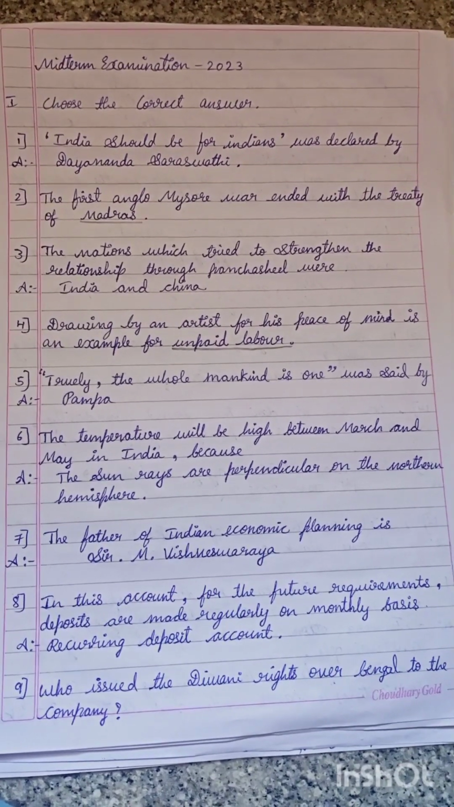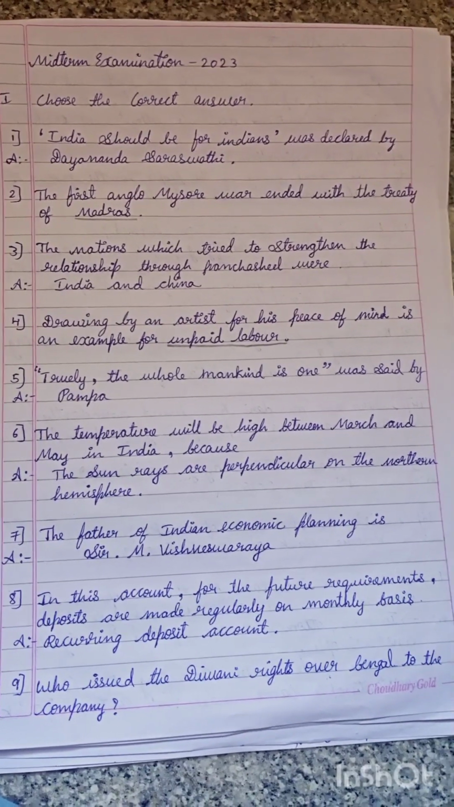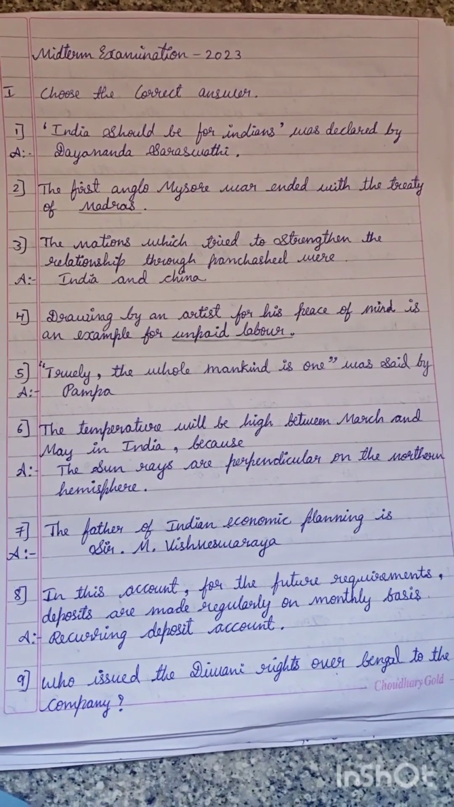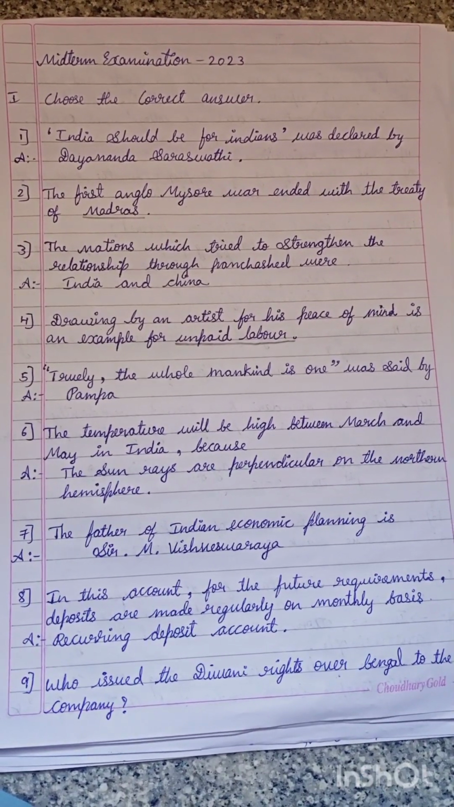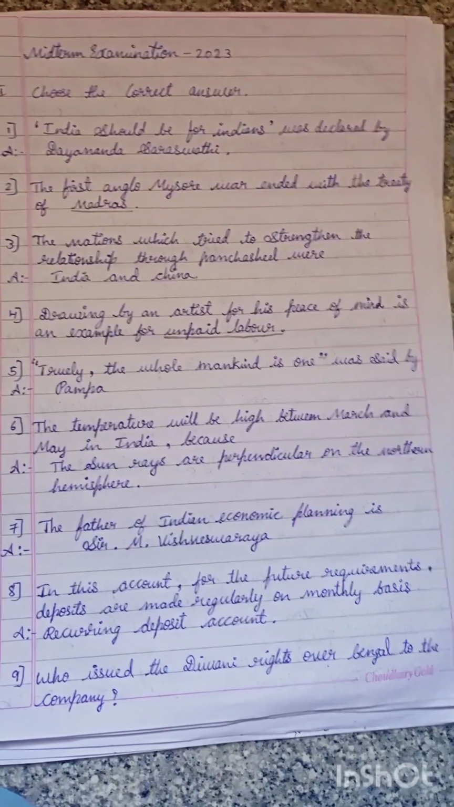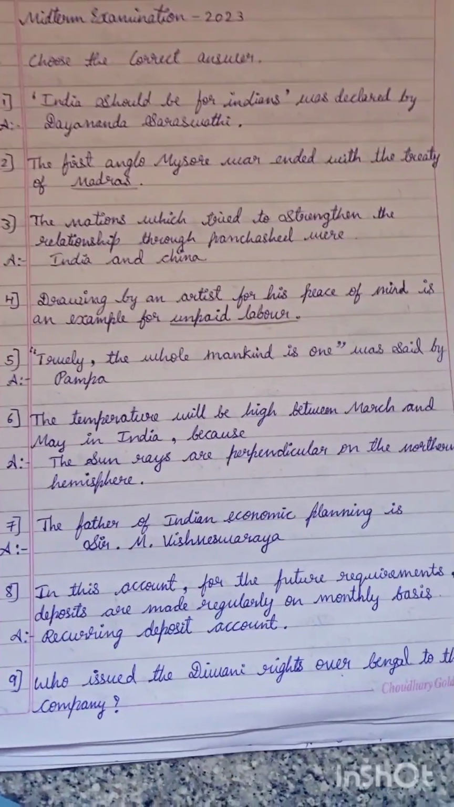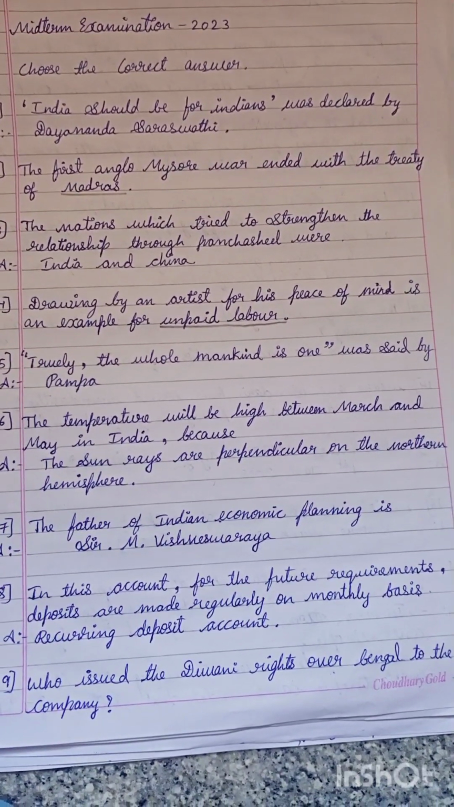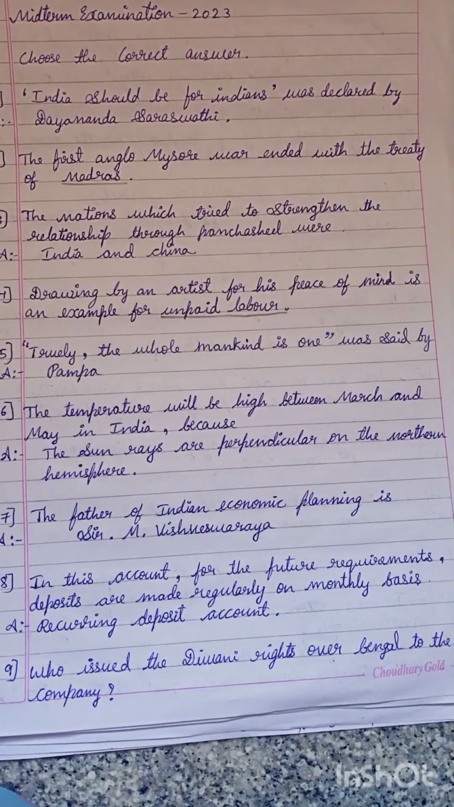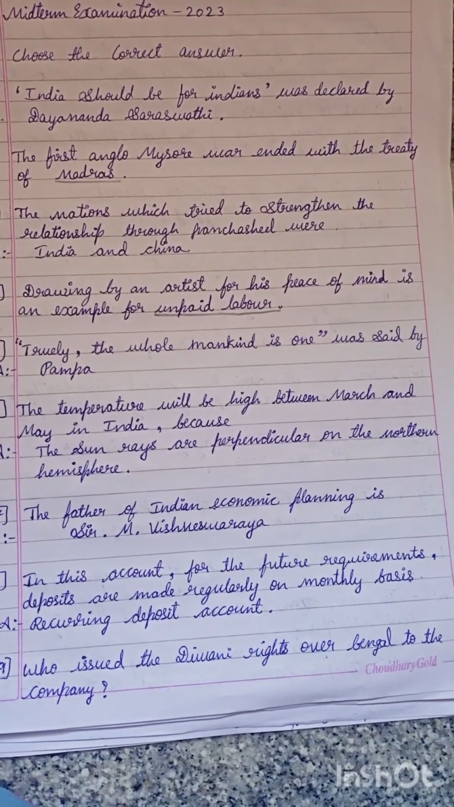Drawing by an artist for his peace of mind is an example for unpaid labor. Truly the whole mankind is one, was said by Pampa. The temperature will be high between March and May in India because the sun rays are perpendicular on the northern hemisphere. The father of Indian economic planning is Sir M. Vishveshwaraya. In this account, for the future requirements, deposits are made regularly on a monthly basis. Answer: Recurring deposit account. Who issued the Diwani rights over Bengal to the company?